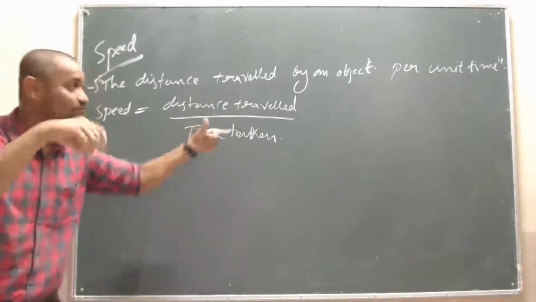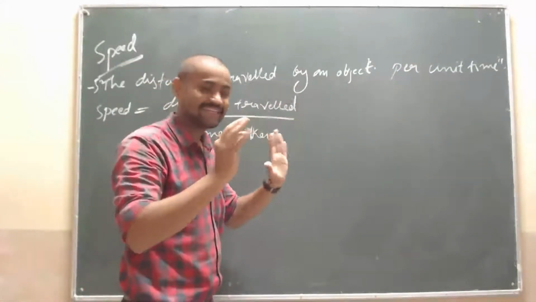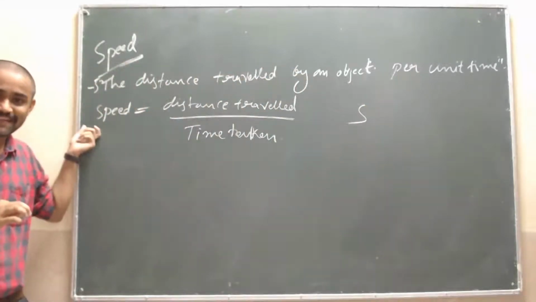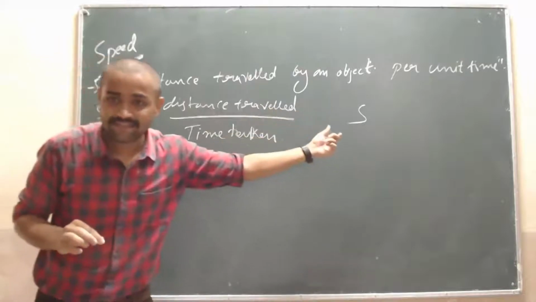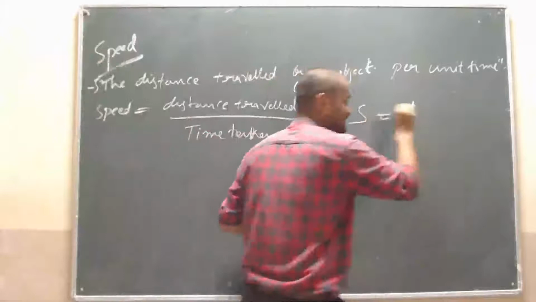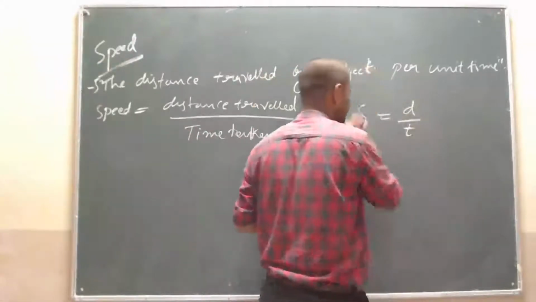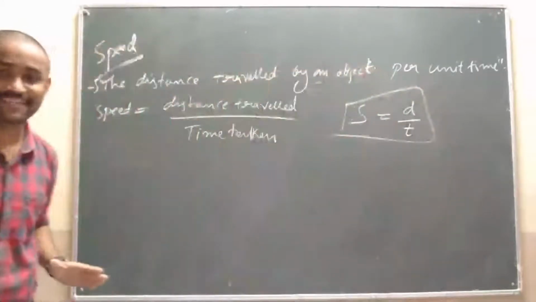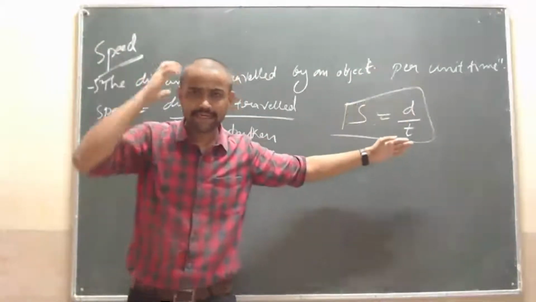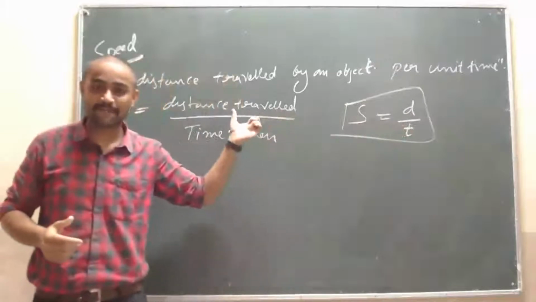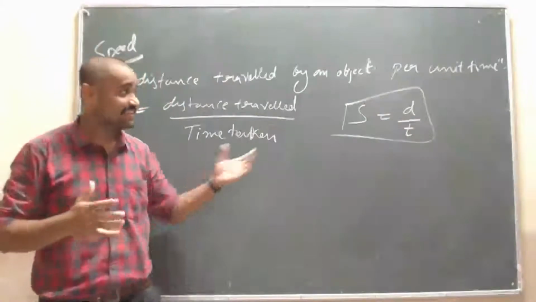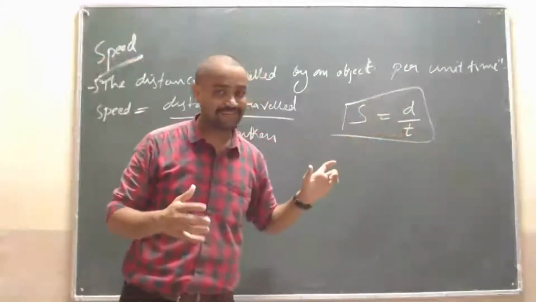Is it clear? Speed is nothing but, we will take distance as d and time as t. This is the speed. The formula of speed is equal to d by t. D is nothing but the distance traveled and t is nothing but the time taken. Speed is nothing but distance traveled by time taken.